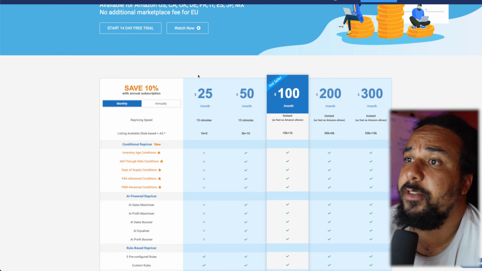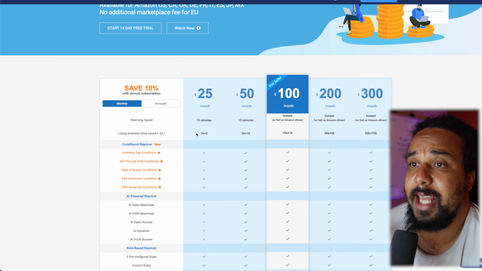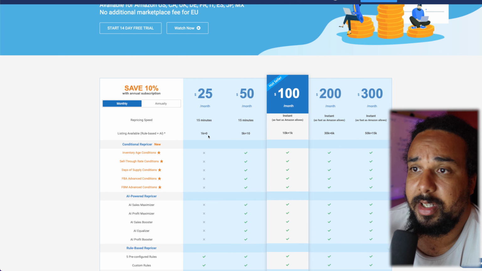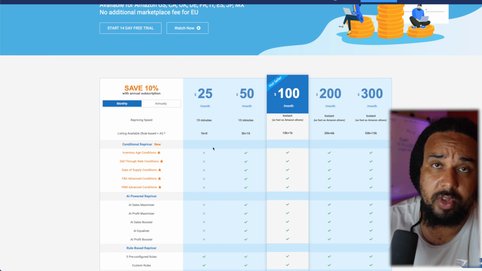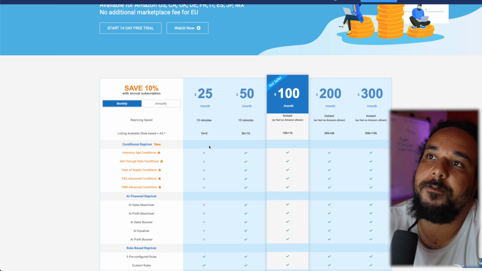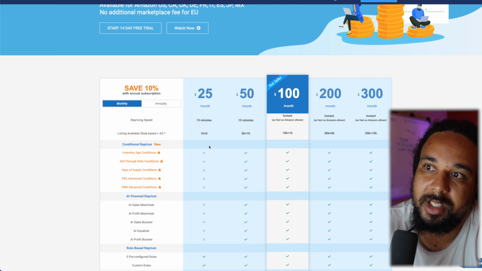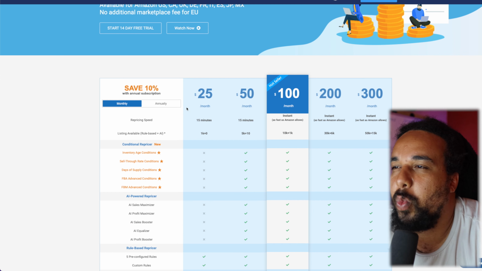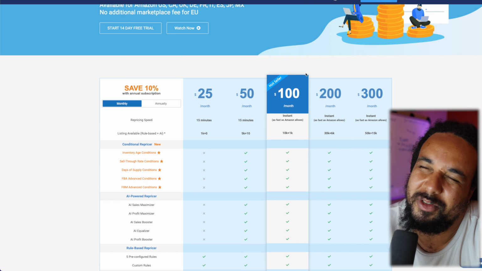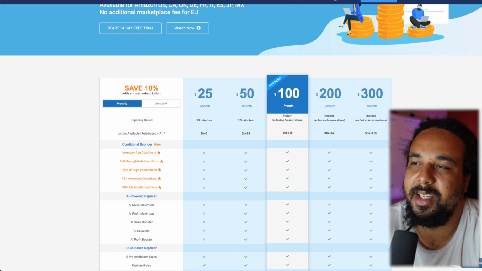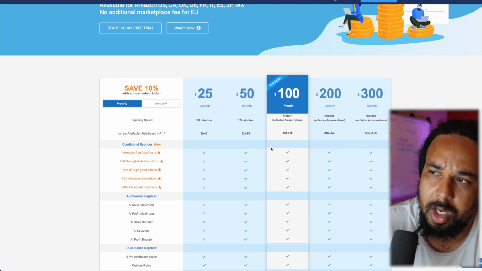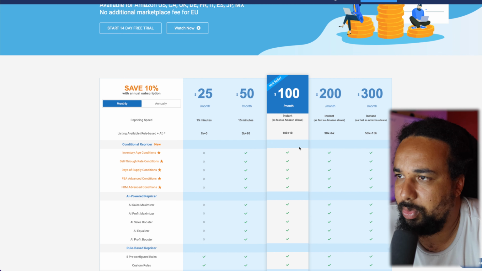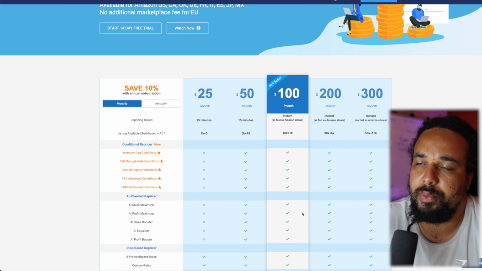So if you got the $25 plan, you'll see that basically you only have 1,000 listings available. This is why I had to upgrade. I reached the maximum. I guess I could have gone back and looked at listings where I did not have stock and did not want to replenish, but it was way easier for me to just pay the $75 instead of going back to all listings and deleting them. That made me able to actually check the repricing rules, right?